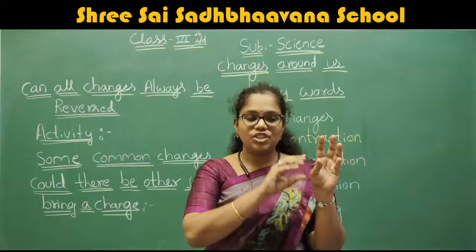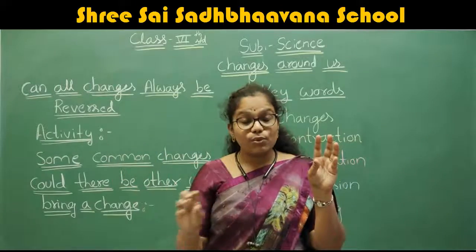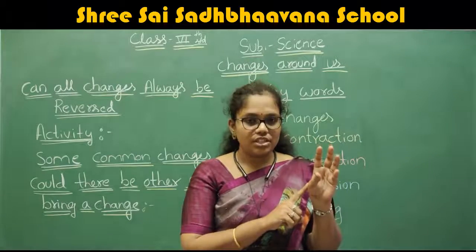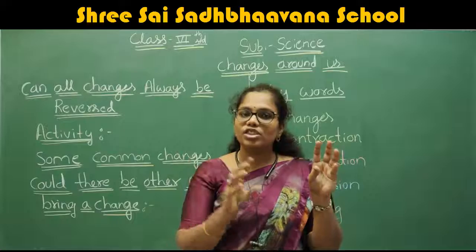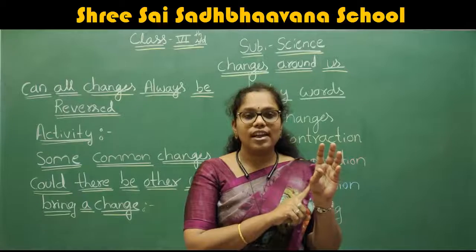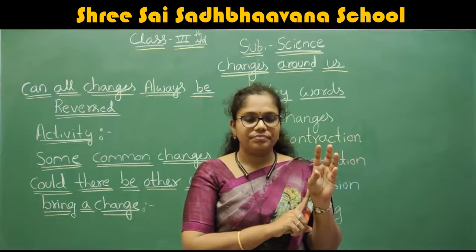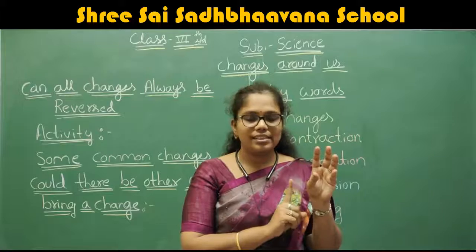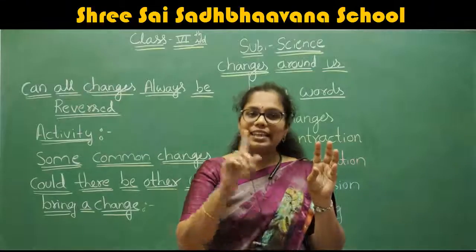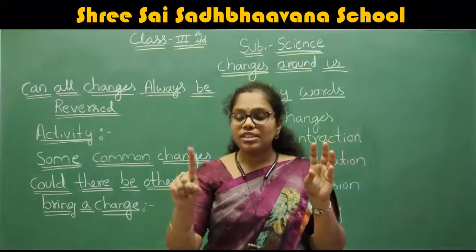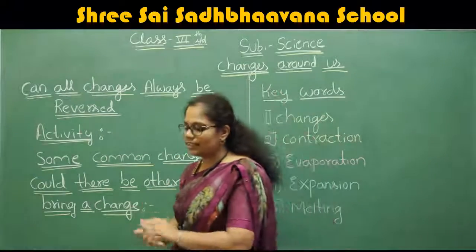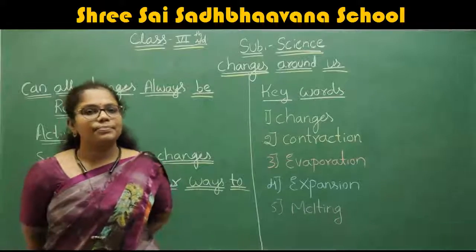Understood the example? When the changes take place, once again it attains its original state. Then this type of reaction we call a reversible reaction. Understood reversible reaction? What is a reversible reaction? A reaction in which the original state is attained again after the changes have taken place. That we call a reversible reaction. Okay, understood now what is a reversible reaction?